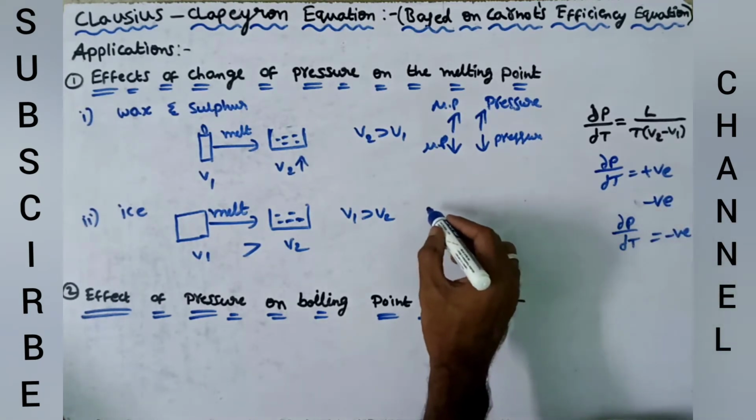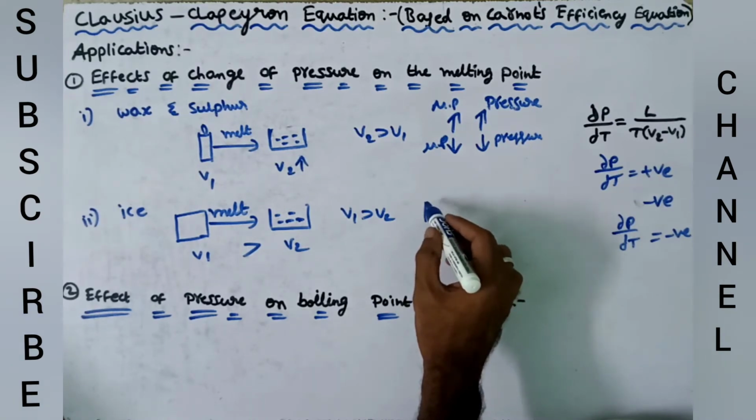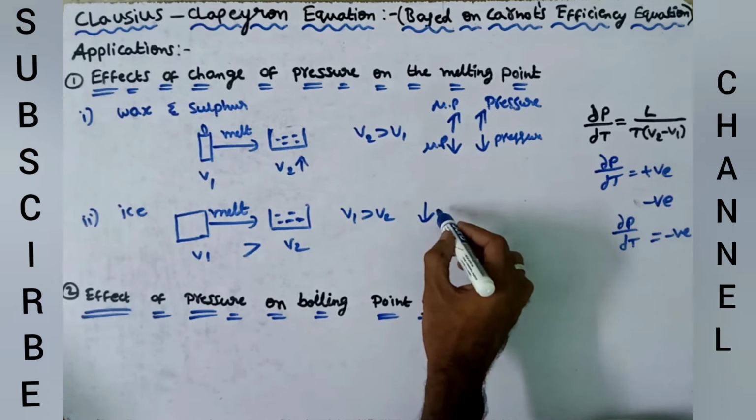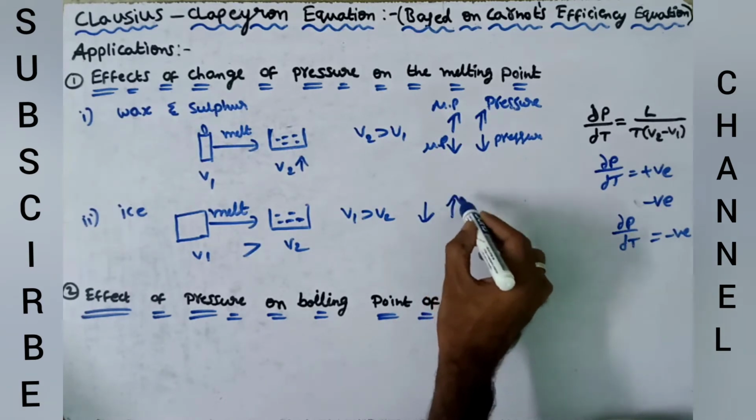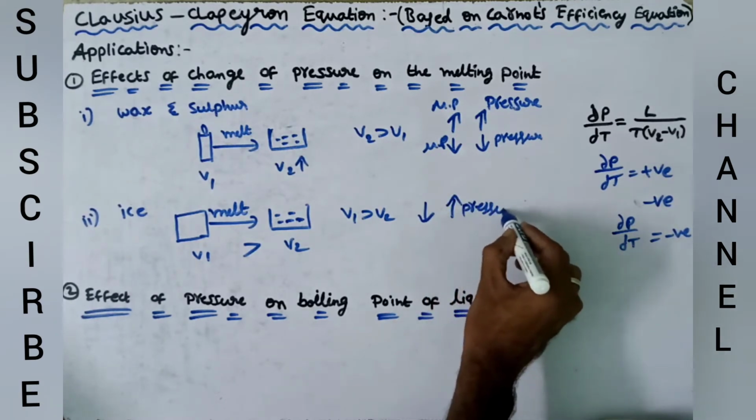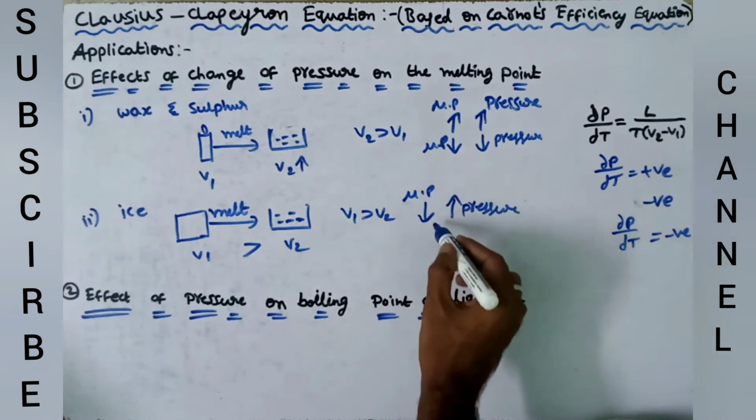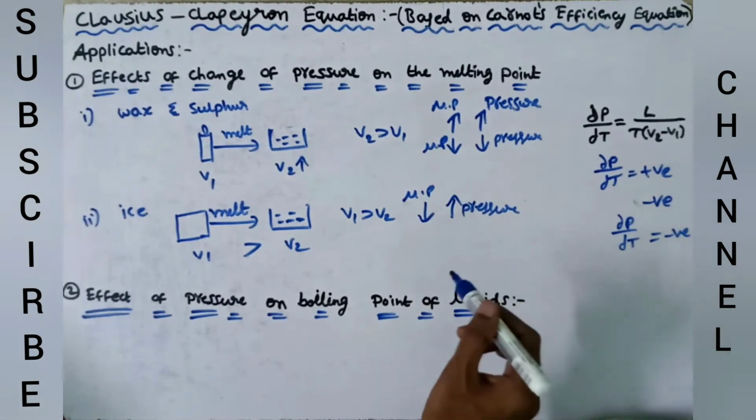So for an ice-like substance, the melting point decreases with an increase in pressure. Melting point decreases with increase in pressure.